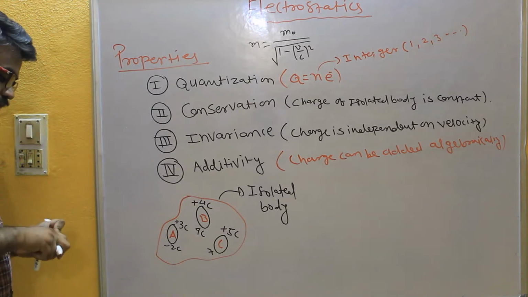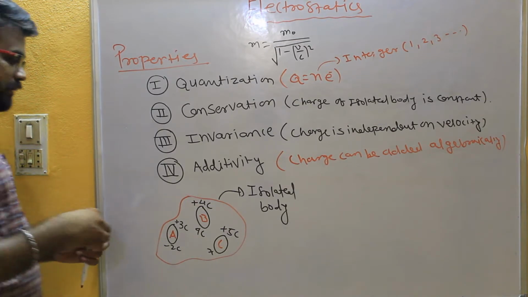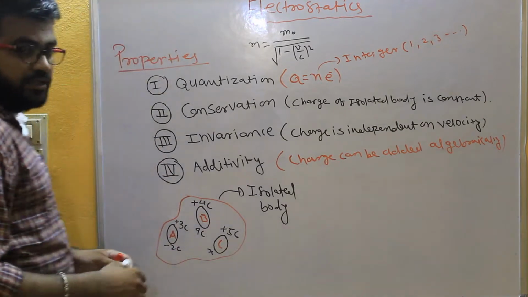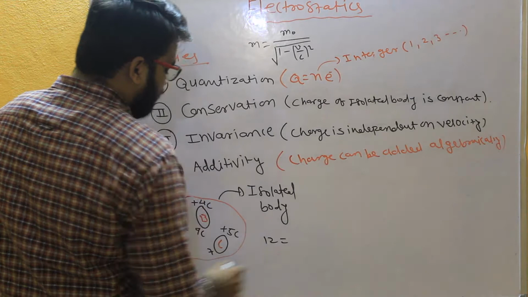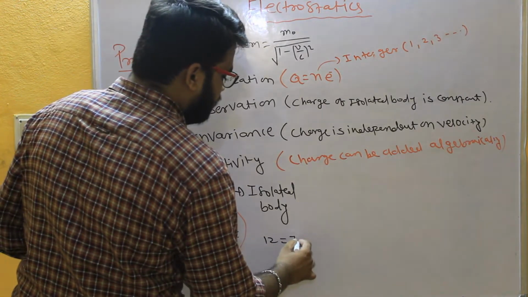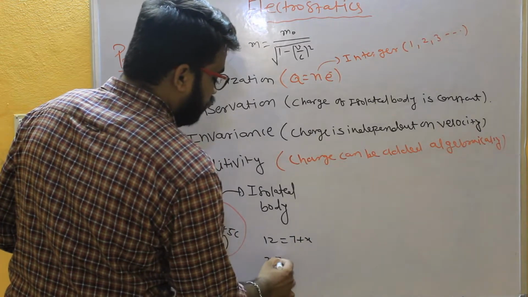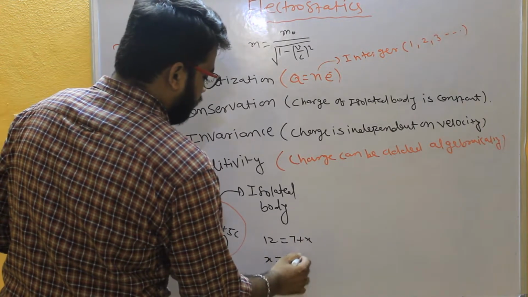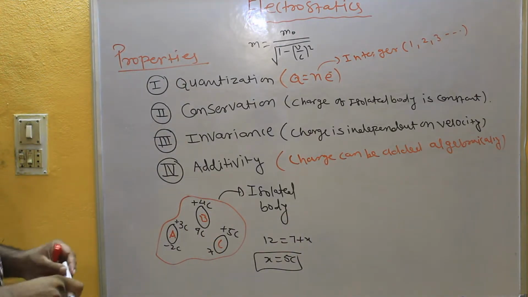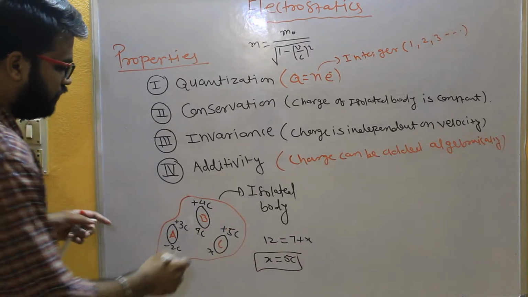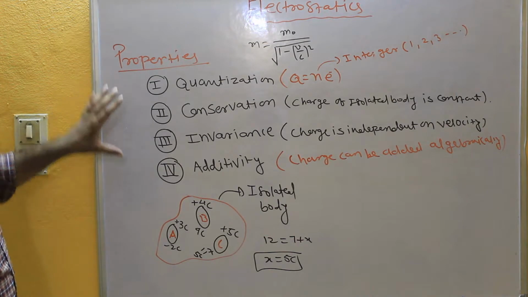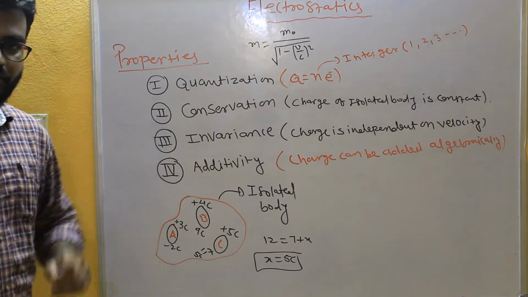the total charge on bodies A, B, C will remain constant. So what does that mean? That means whatever the initial charge is, 3 plus 4 plus 5 is 12 coulomb, must be equal to the final charge, and that is 9 minus 2, 7 plus x. Right, so x must be equal to 5 coulomb. So this is the answer, x is equal to 5 coulomb. So these are the properties of a charge.